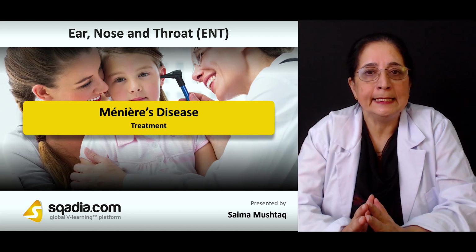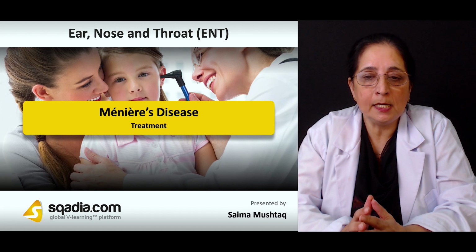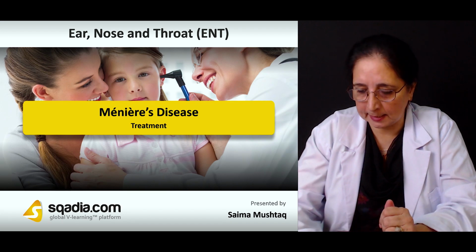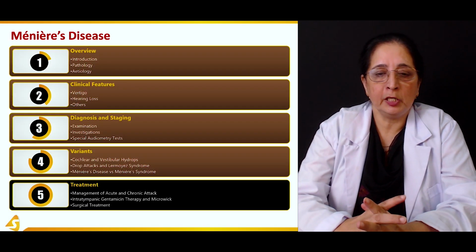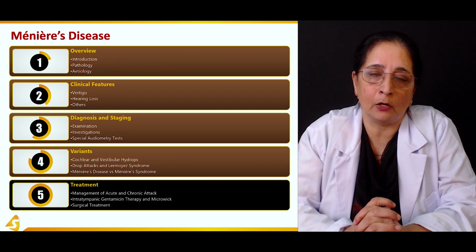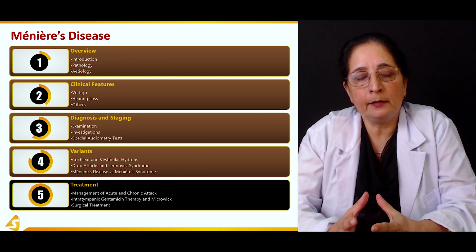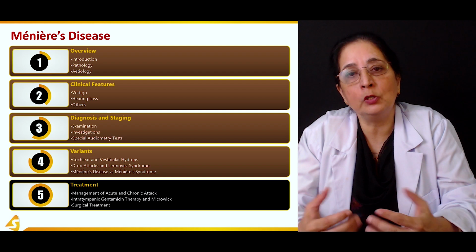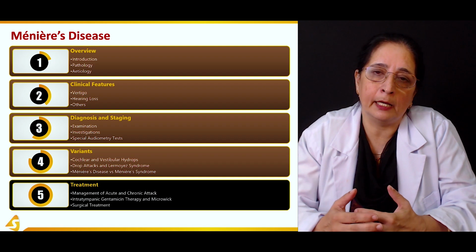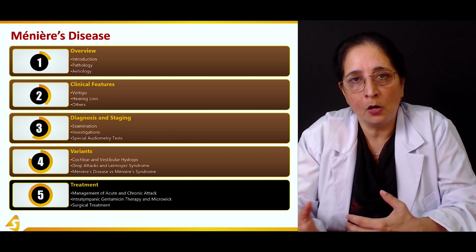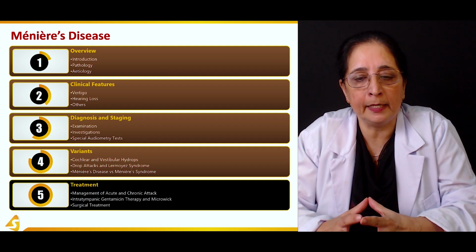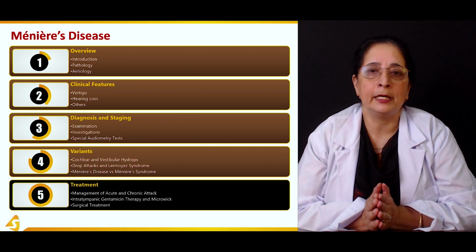So after talking in detail about our lecture topic, Meniere's disease, now we will talk about the treatment of Meniere's disease. In the treatment, we will talk about how we can manage the acute and chronic attack of Meniere's disease. And then acute and chronic, we should know the difference: acute is sudden onset and chronic is the condition that is present for a long duration of time. So acute Meniere's disease and chronic Meniere condition and attacks, how we can treat them.